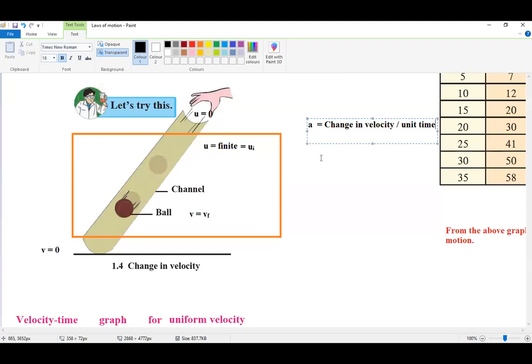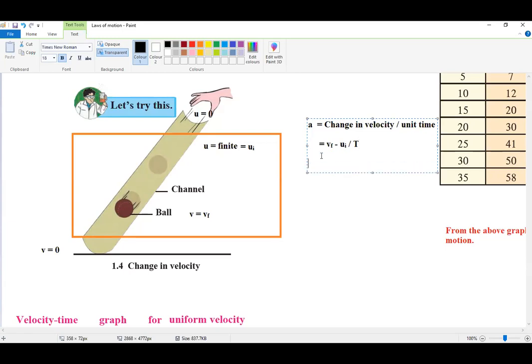Okay, and here in this case, change in velocity can be written as final velocity vf minus initial velocity ui, upon time t, total time t. So a = (vf - ui)/t. This is what we call acceleration.